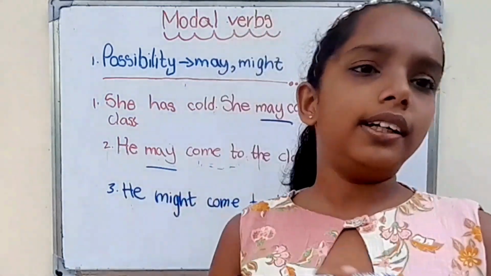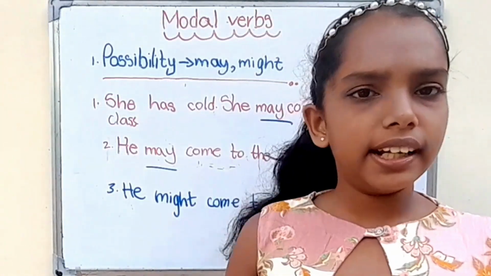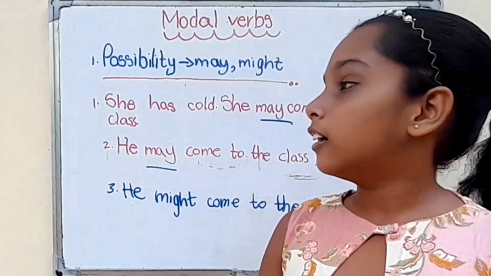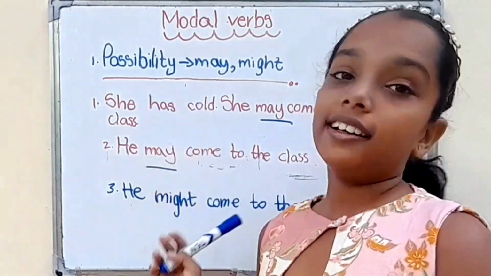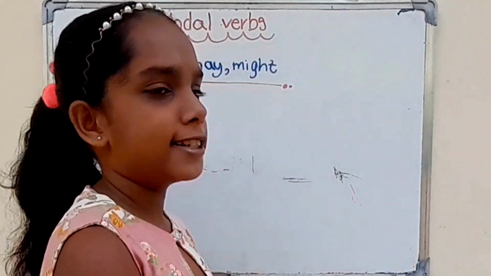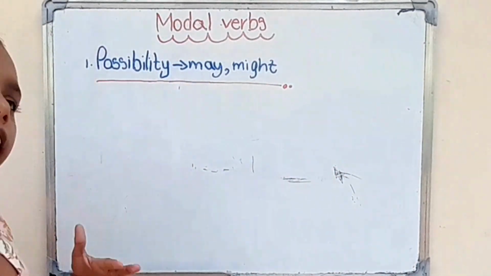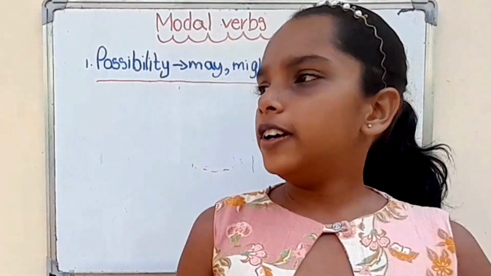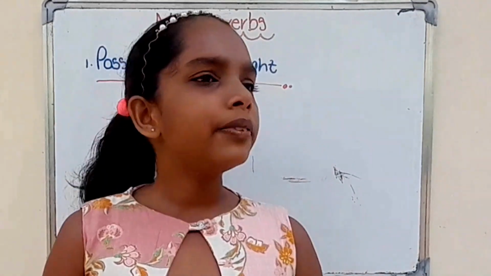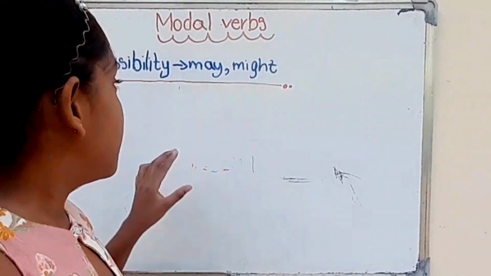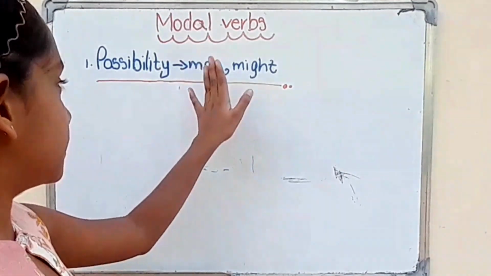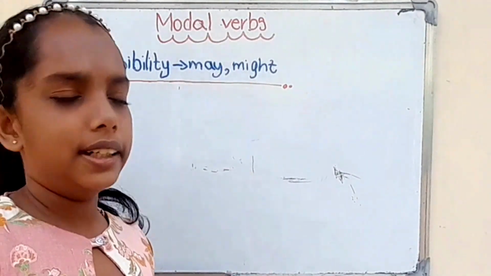We can make sentences in the possibility category very politely. Now we are going to learn how. In day-to-day life, we talk with others. We ask, what is your name? What is your school? What is your grade? But we can ask questions very politely using these possibility category words, may and might.